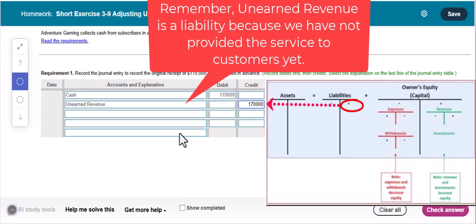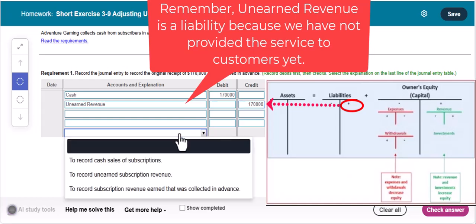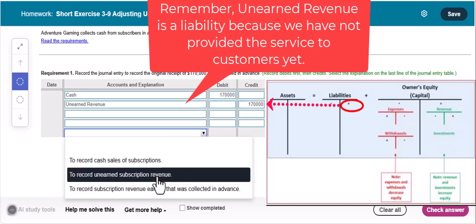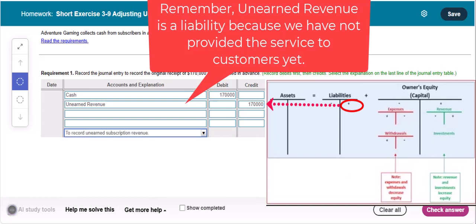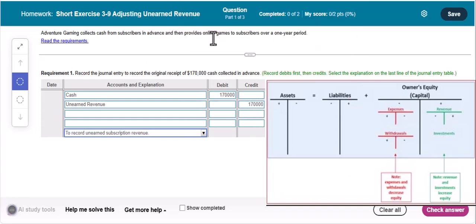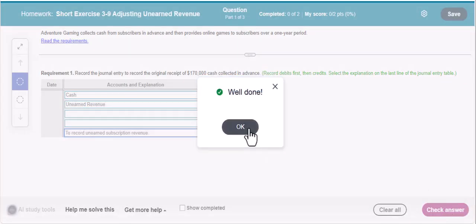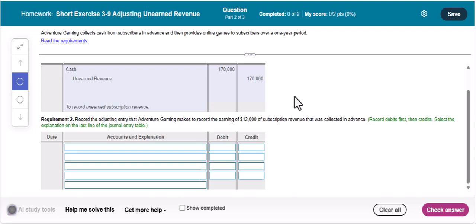And then our explanation here at the end is to record unearned subscription revenue. And again, this unearned revenue is a liability, and that's why we are crediting it, is increasing with a credit. So let's go ahead and check our answer. Well done.